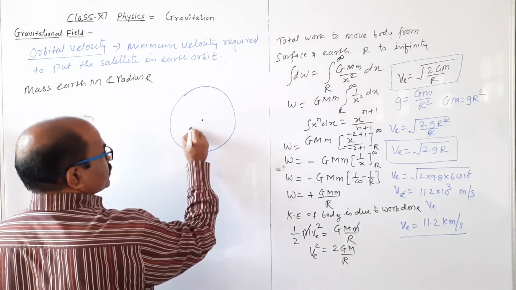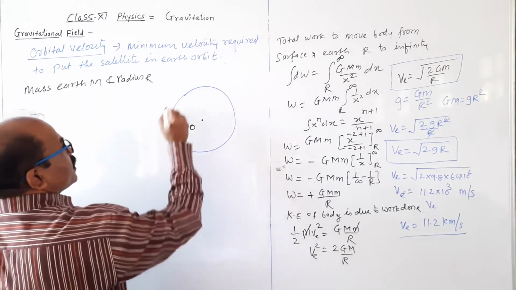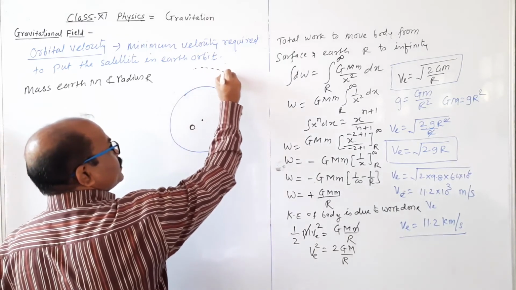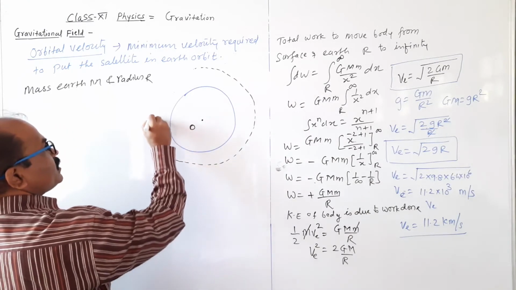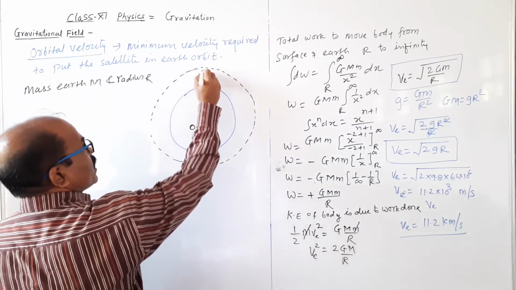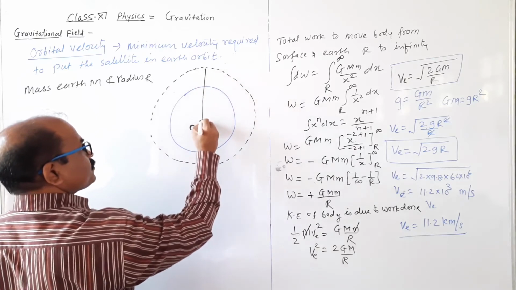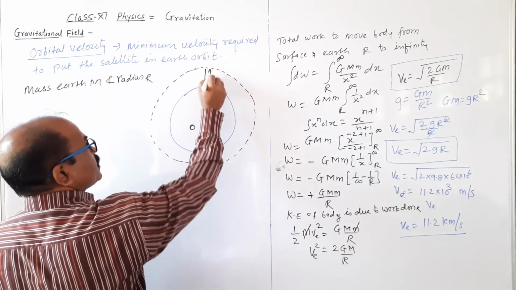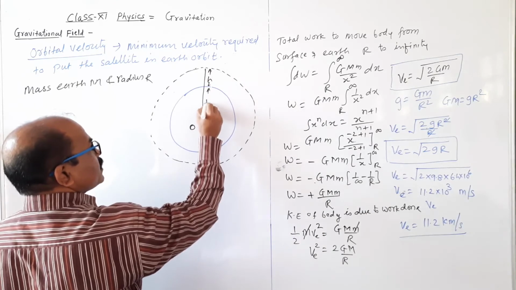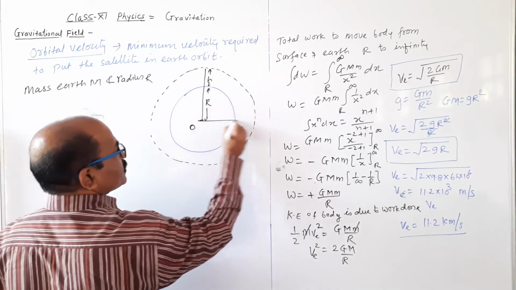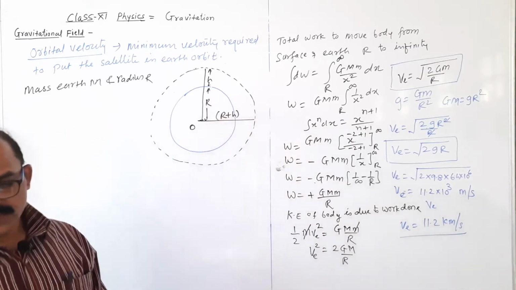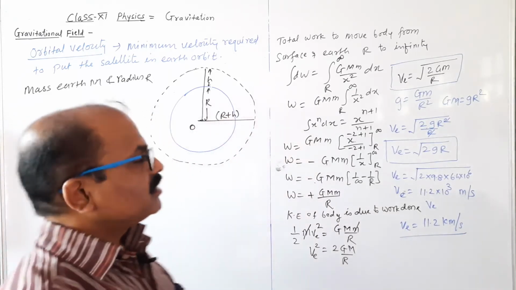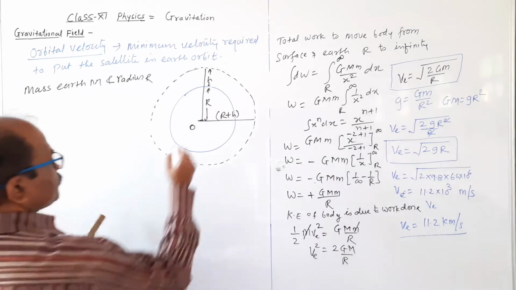O is the center of earth, and the satellite which we have to put in an earth orbit is at a height, suppose h. This h is the height and r is the radius. So the total distance is r plus h, the earth's orbit.